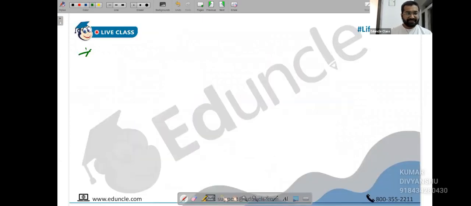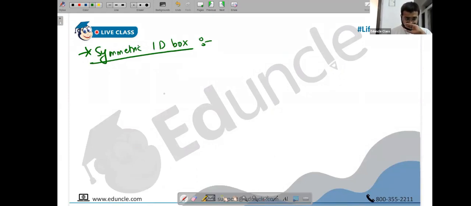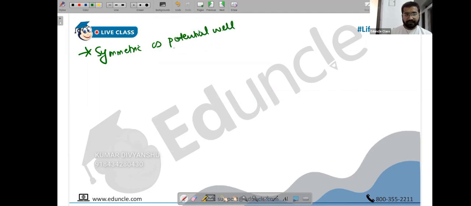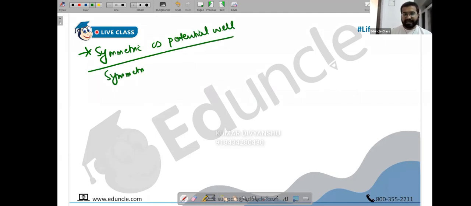Let's take the symmetric 1D box now. Or basically symmetric infinite potential. The 1D box by default is actually the unsymmetric one, so I would like to call it symmetric infinite potential. If by any chance they write it, then they have to make it very specific, symmetric 1D box. Remember, the 1D box by default case is actually the unsymmetric one.